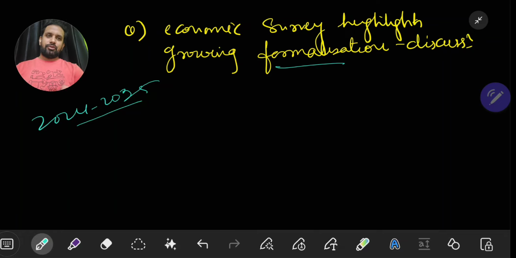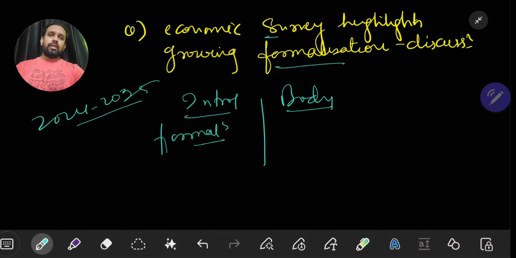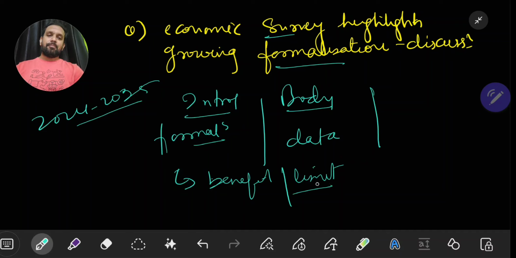Now, as a normal student, if you see the question, what generally everyone does is, you will write the introduction, you will write the definition of formalization, and subsequently attach whatever else you know. Then you will go with the body of the question and talk about Economic Survey related data, if you are able to remember. Some people, after writing the introduction, will write the benefits of formalization, limitations of formalization, like that. Basically, this is a sequence every aspirant will follow.